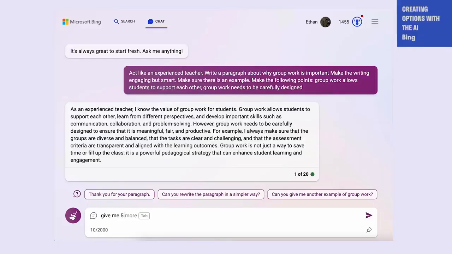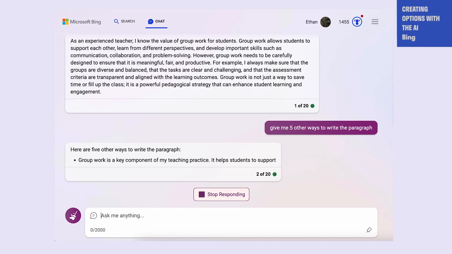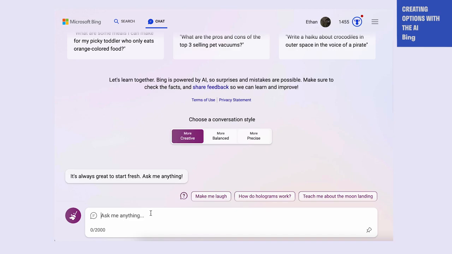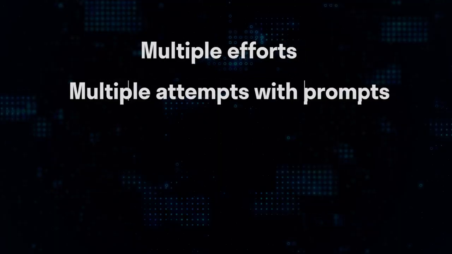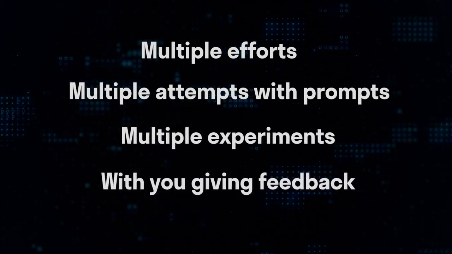So an important thing to note about all this is the AI will give you different answers every time. There's randomness built into all of these systems. And so when you give it one prompt, you may get different outputs from different systems at different times, or even the same system in different ways. It's something you can actually take advantage of. So you could say something like, give me 5 examples of a particular paragraph, and it will give you 5 different examples, and you could pick the one that you like. You could tell it to write in very different styles and get very different outcomes. But sometimes you'll have to hit refresh, clear the memory on the system, and try again. So it's about multiple efforts, multiple attempts to try the same prompt, multiple experiments with you giving feedback to get a response that you like.